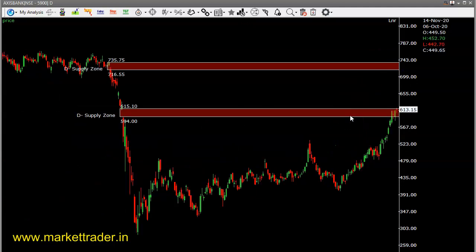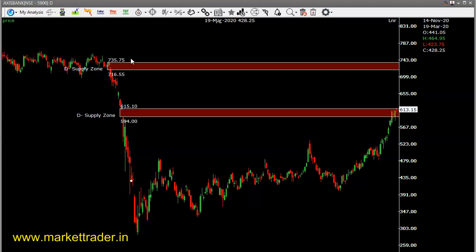So now we have to wait and watch the closing. The closing is so important. If the stock closes above 620 for 1 or 2 days, that is a good opportunity to again go for a long position, keeping a stop loss below 594 and aim for a target of 720 where there is a supply area. So 716 and 735 is the supply zone and 720 is the key level. It's a very important level as per the Fibonacci extension method. So that may give some resistance here. Those who are trading the long positions can keep a stop loss below 594 and aim for a target of 720 on a positional basis, not for intraday.